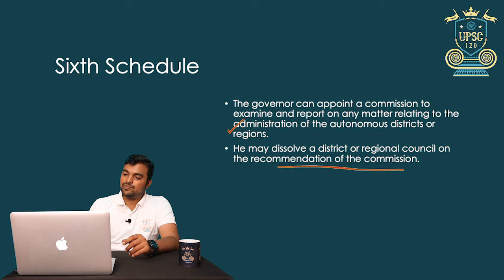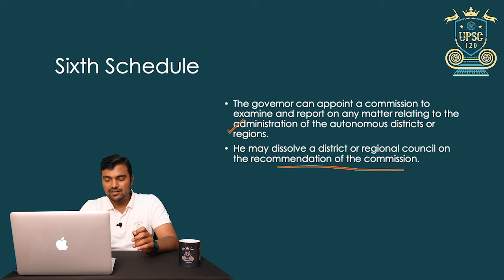In simple words, what you would have noticed is that in the 5th schedule there is more emphasis on the president, and here in the 6th schedule there is more emphasis on the governor. However, in any case, the governor has to get the assent of the president in all cases, because the governor is a representative of the president.